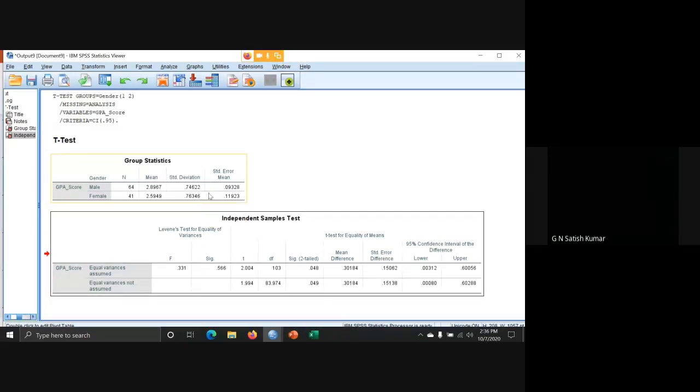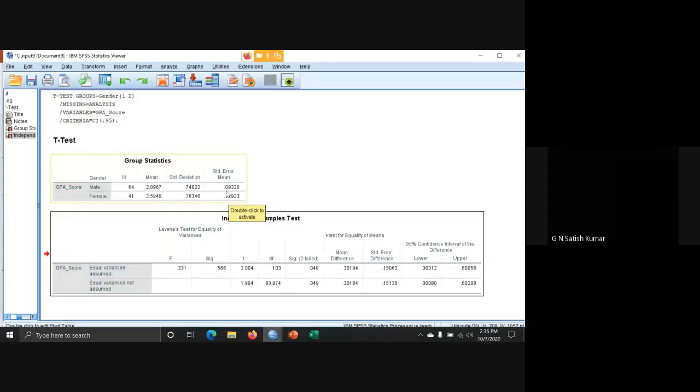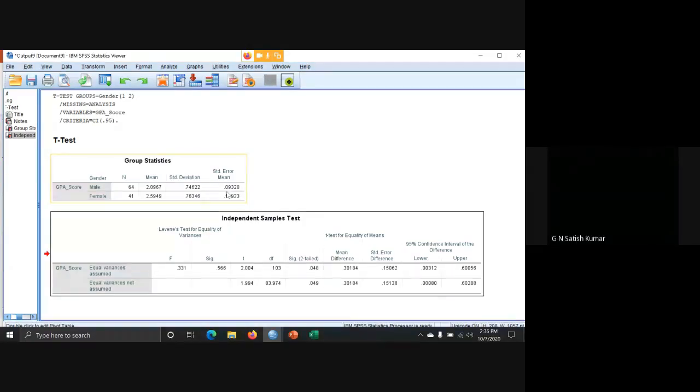And the standard error also must be very less. It is close to 0, close to 0.1. If it is, for example, 0.6 or 0.5, then we say the error is more. Then the data is not uniform, so there may be outliers in the data. You have to filter the data first.